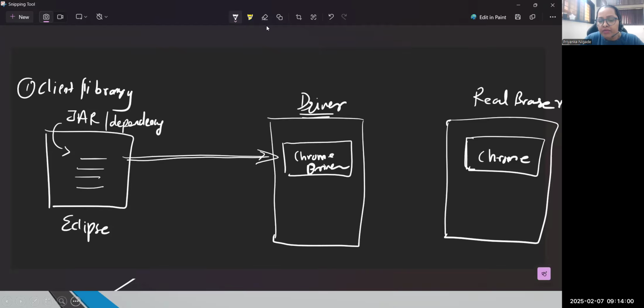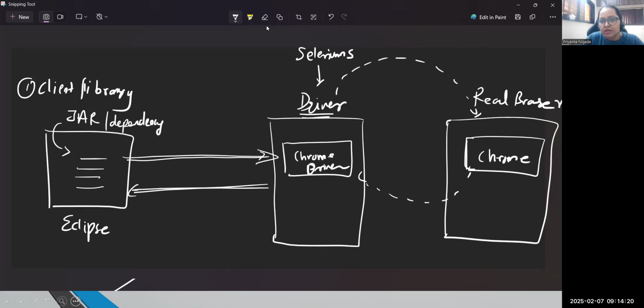Okay. Then the driver internally passes your request to the real browser. The application is tested on that, and whatever result comes from that driver, the same result you will see in your console, whether your test has passed or failed. So internally, this driver acts like a Selenium server, remember, but we don't call it a server, because WebDriver is just an interface. It's not a server like RC. Clear? But this is how the architecture internally works.